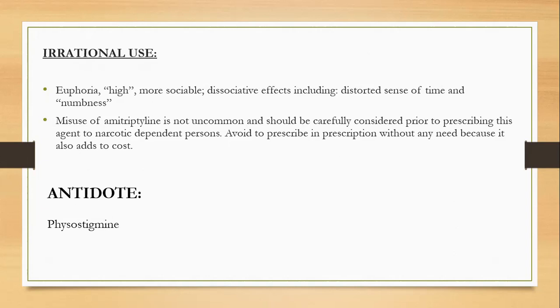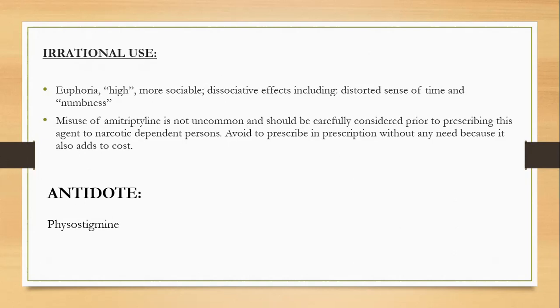The misuse of amitriptyline is not uncommon and should be carefully considered prior to prescribing this agent to a narcotic dependent person, because a narcotic dependent person uses this as a narcotic.